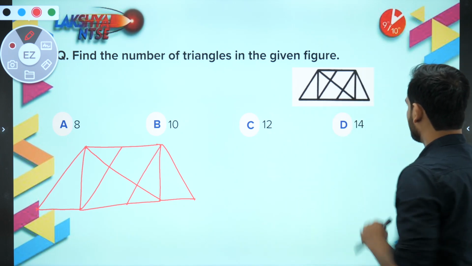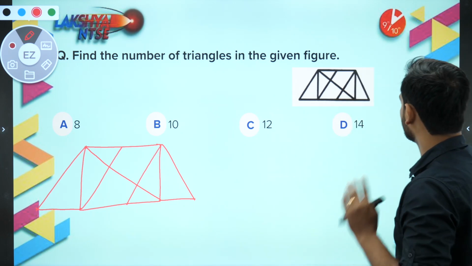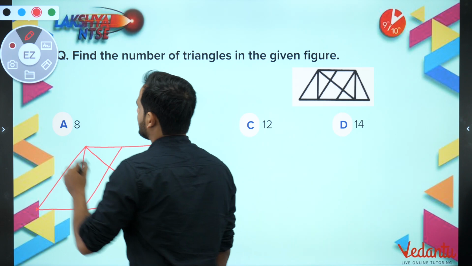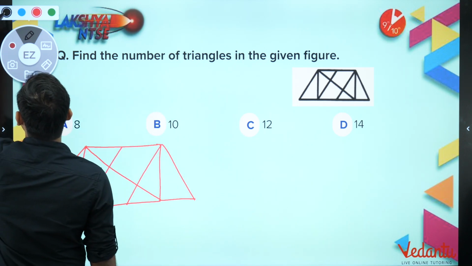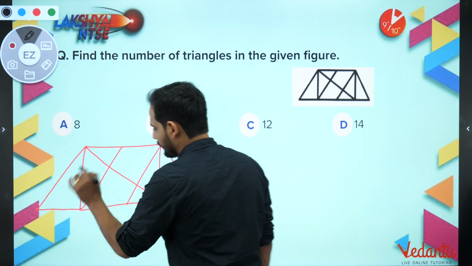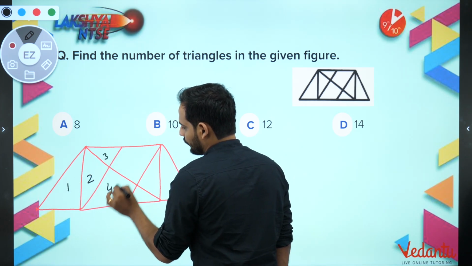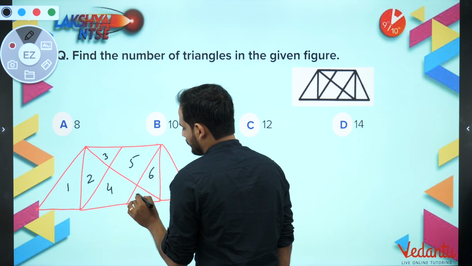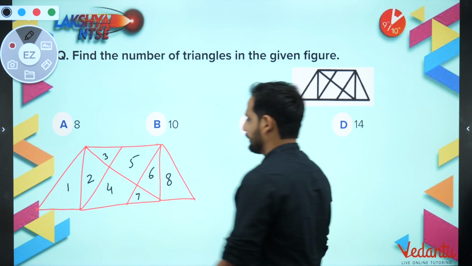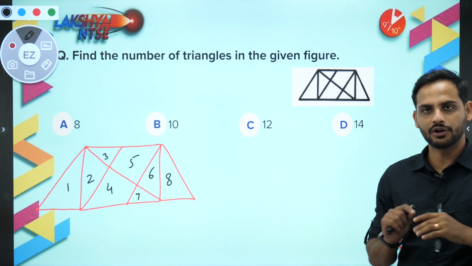Okay, so this is the figure, I think. Yes, this is the figure. Now let us name each and every small unit. This is my first unit. 1, 2, 3, 4, 5, 6, 7, 8. I have named each and every small unit.